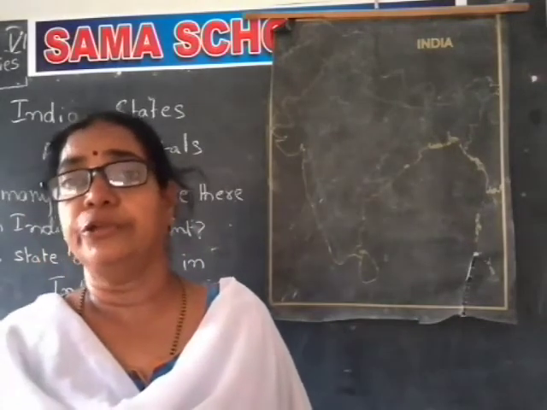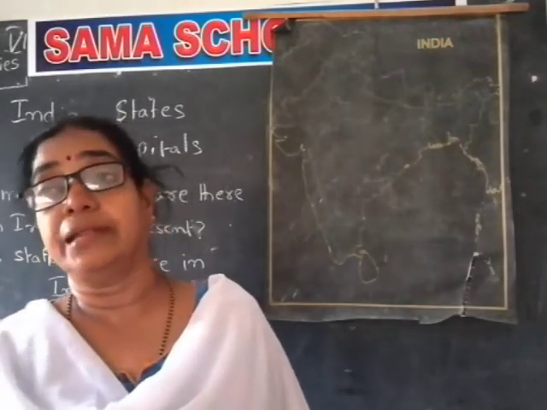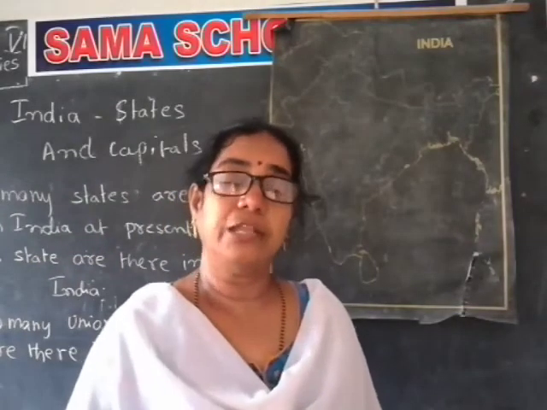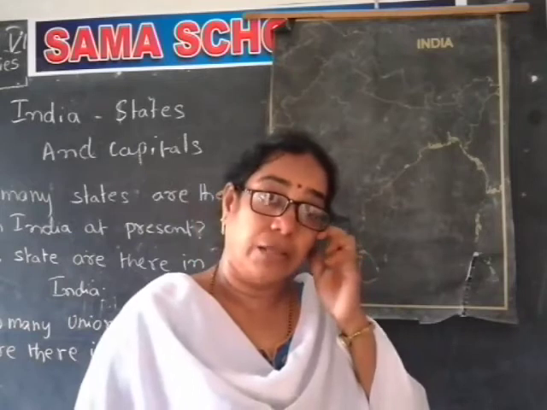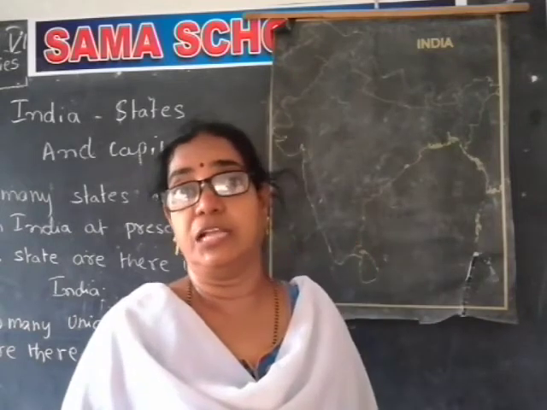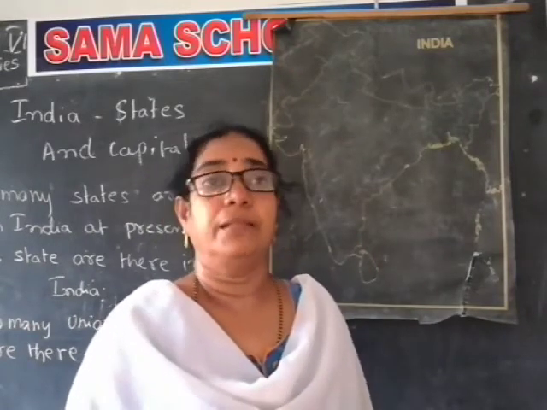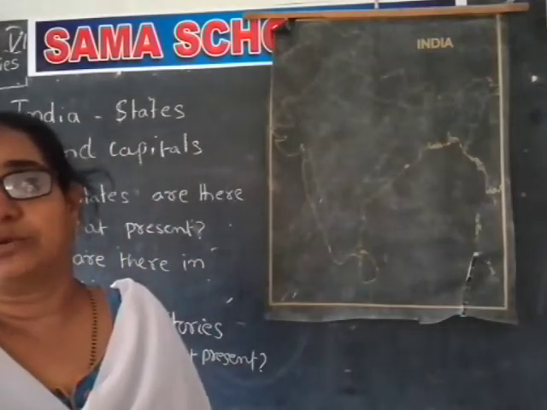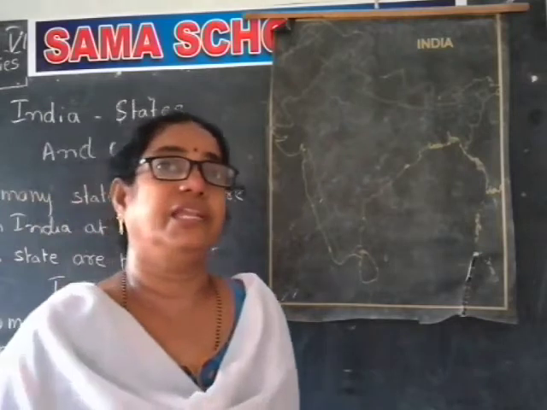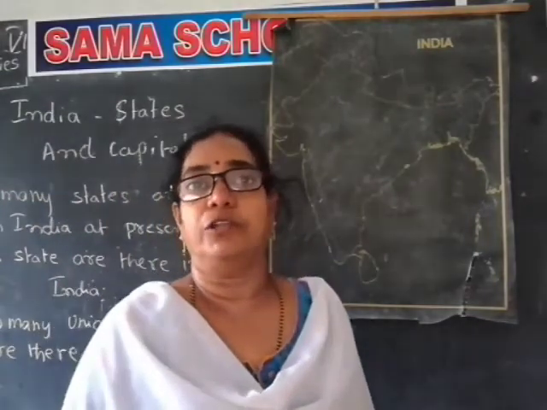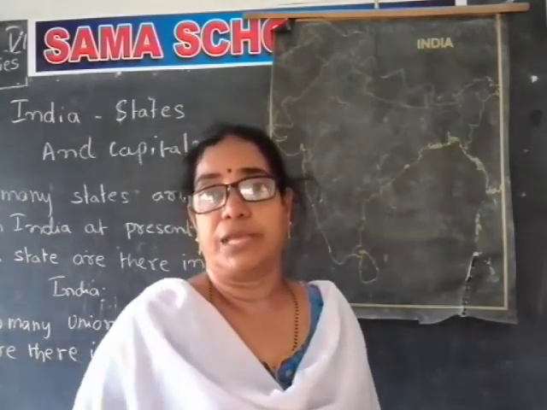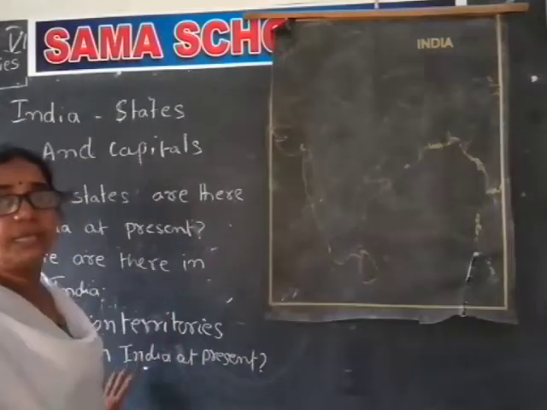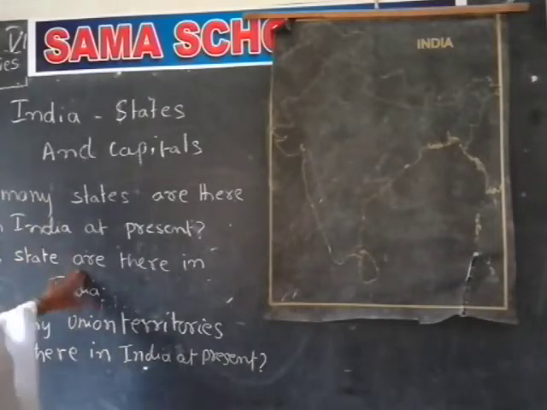Before that there were 7 union territories, and they became 9. Then on January 26th, 2020, Daman and Diu and Dadra and Nagar Haveli were merged into a single union territory, so one was reduced and it became 8. So 8 union territories are there at present, and 28 states.